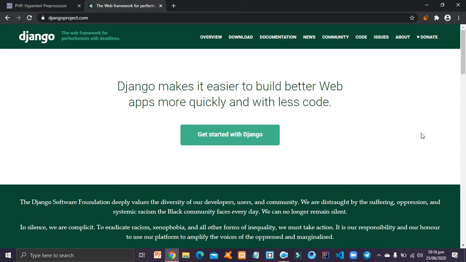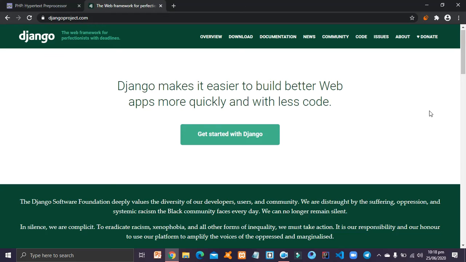So in Django, we are able to make scalable web applications in no time. Django makes it easier to build better web apps more quickly with less code. That's true. As I have said, Django is an MVT based framework, so you can make scalable websites on Django very easily. We cannot use Python directly in the HTML, but we have to use Django templating. But in PHP, we can embed PHP in the HTML.